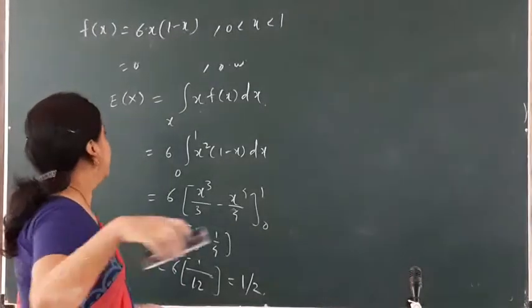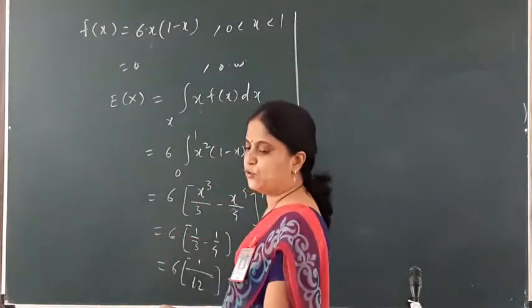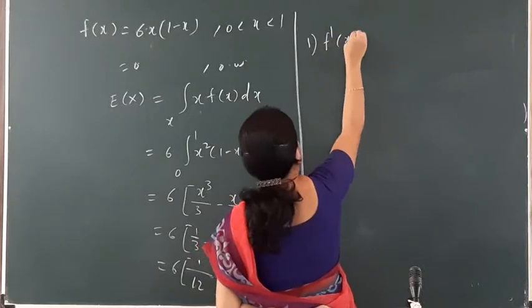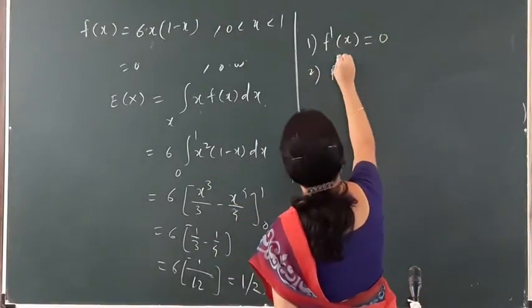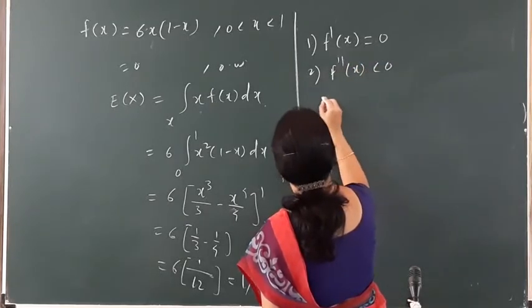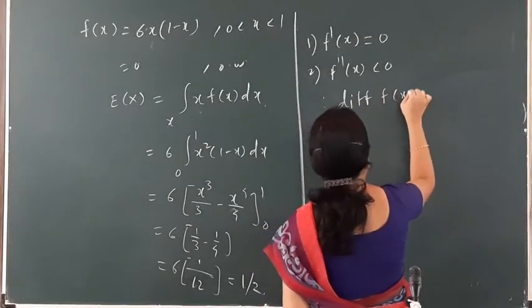Now next I need to find the mode. So what is mode? Mode must satisfy the first condition, f dash of x is 0, and the second condition, f double dash of x less than 0. So first of all let me differentiate f(x) with respect to x.